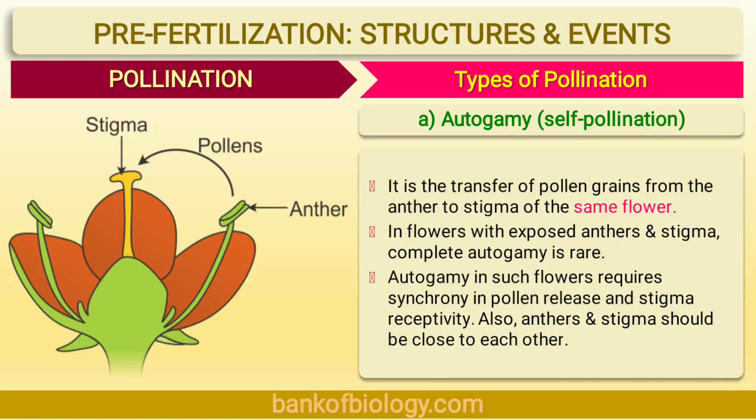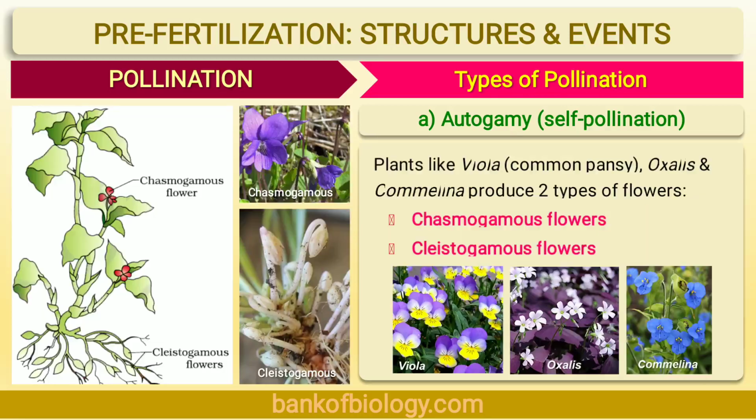Now let's see more detailed information on autogamy. Like I said, flowers which show autogamy show several adaptations in the structure of a flower. So let's see these adaptations. The very first term is chasmogamous flowers. Let's see what is meant by chasmogamy. When a flower opens to expose its sex organs, it is called a chasmogamous flower.